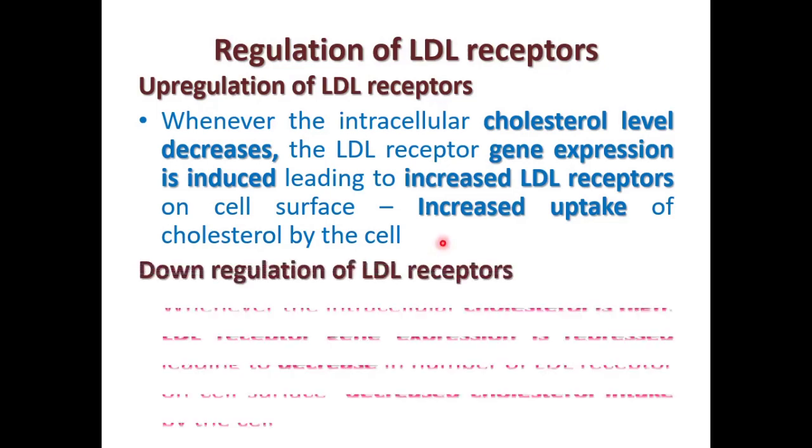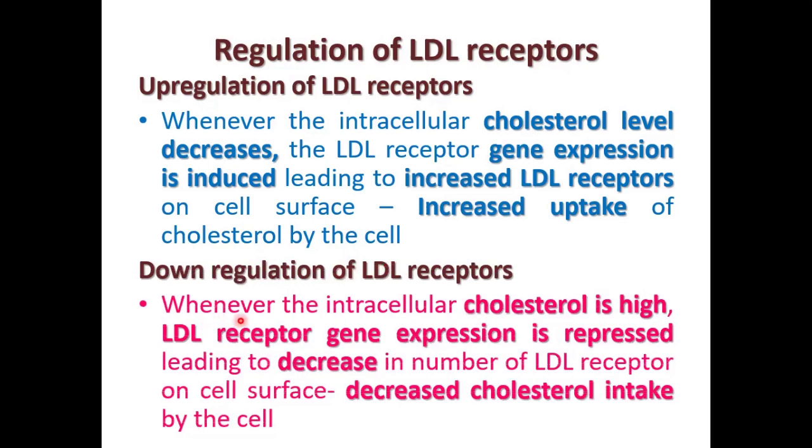While downregulation means whenever the intracellular cholesterol is high, LDL receptor gene expression is repressed, leading to a decrease in the number of LDL receptors on the cell surface, and that leads to a decrease in cholesterol intake by the cell.